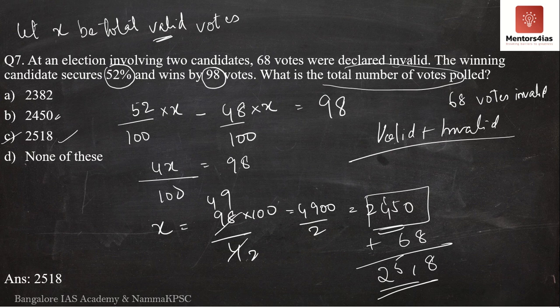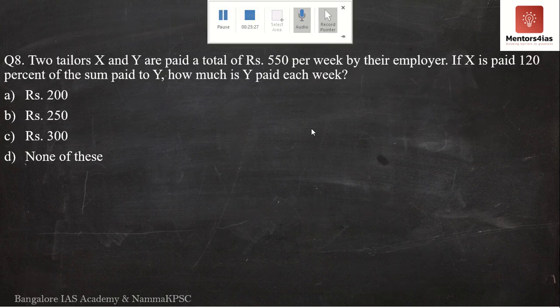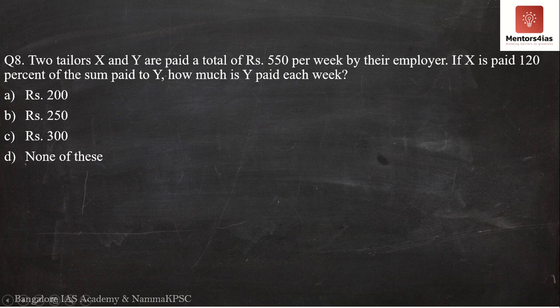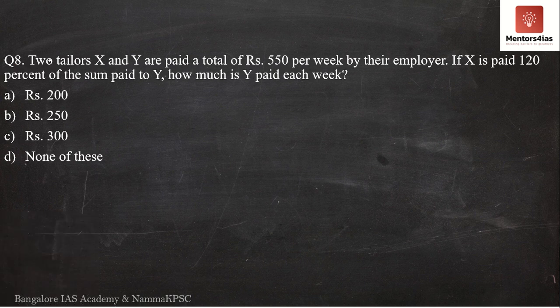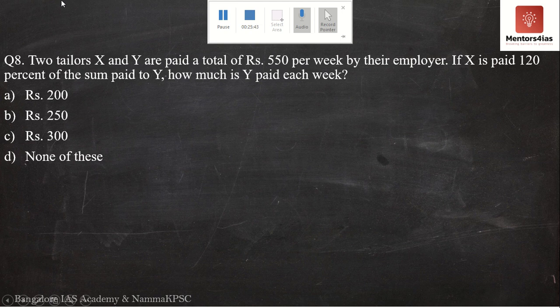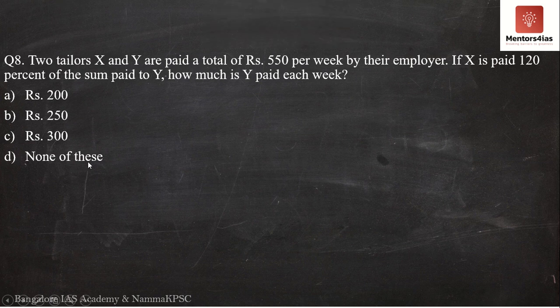Now, next question. So, here we have question number 8. Question number 8 says there are two tailors, that is X and Y. The two tailors X and Y are paid a total of rupees 550 per week by their employer. If X is paid 120% of the sum paid to Y, then how much is Y paid each week?